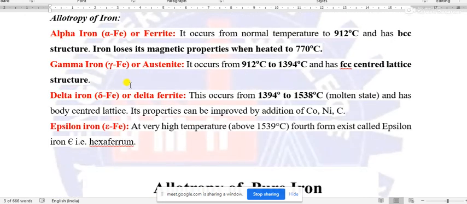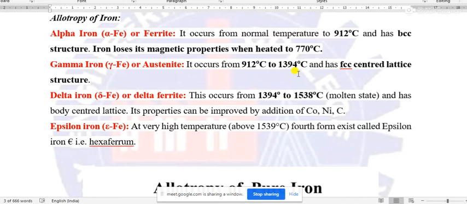Okay, now coming to the next form or next state, that is gamma iron or austenite, austenite iron or gamma iron. After 912 degrees Celsius to 1394 degrees Celsius, that is, the temperature is rising.